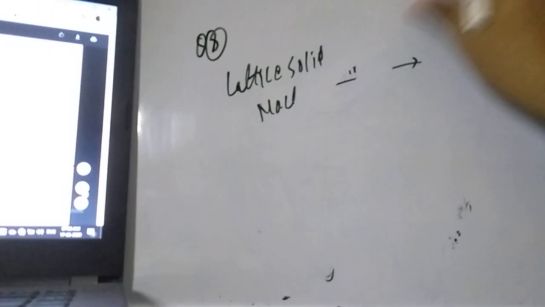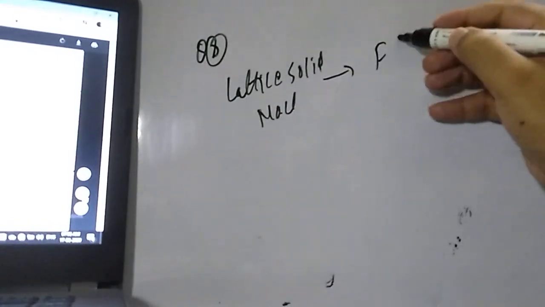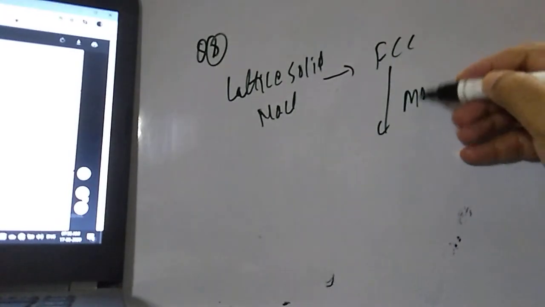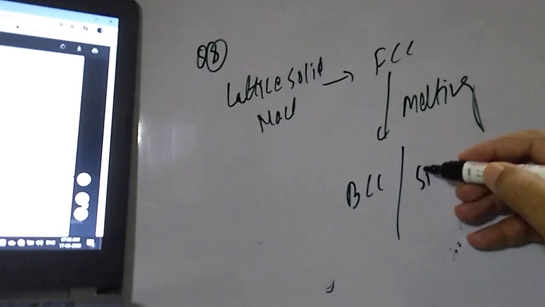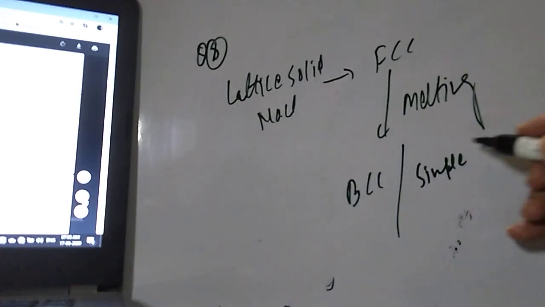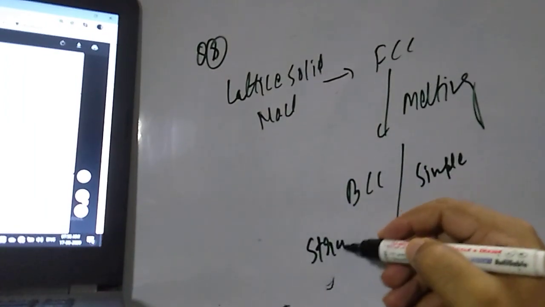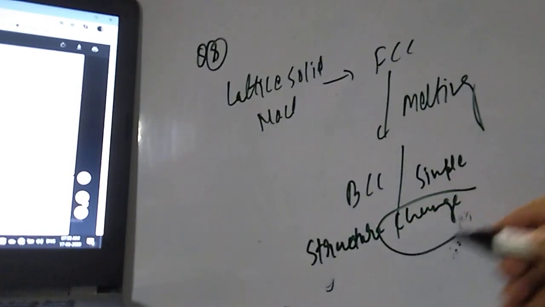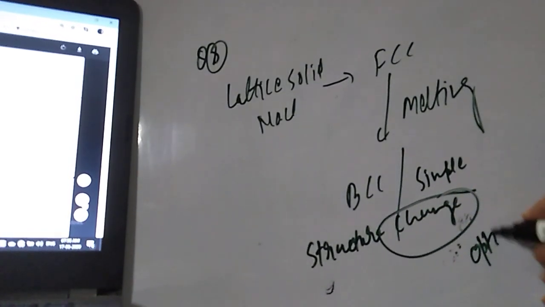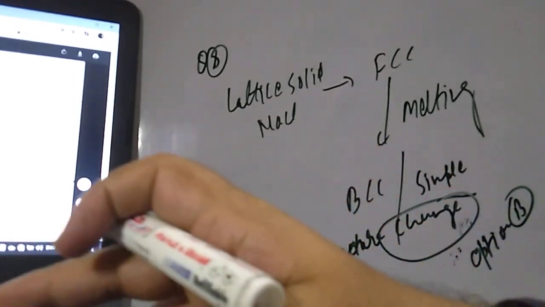If an FCC structure is there, on melting its structure will become BCC or a simple unit cell. So on melting, the structure changes. The correct option will be option number B.